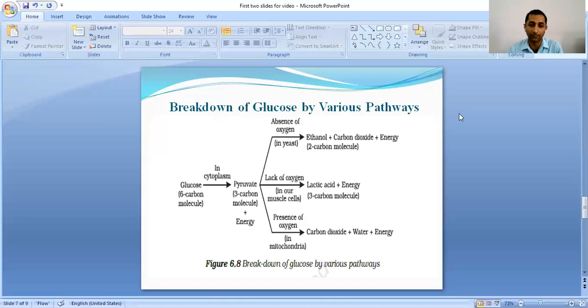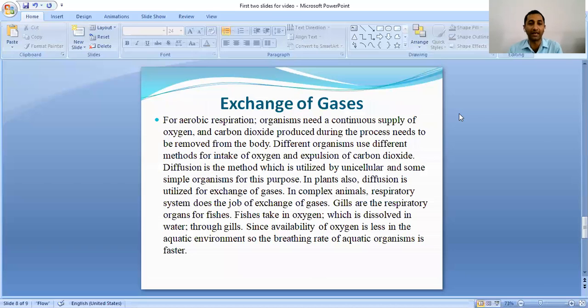Water is also produced, and a large amount of energy is produced during this process. So, among these 3 pathways, the maximum amount of ATP is generated when breakdown of pyruvate takes place in the presence of oxygen, whereas in the absence of oxygen, a lesser amount of energy is produced.